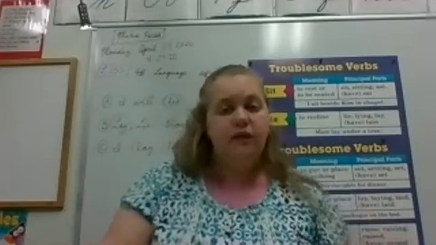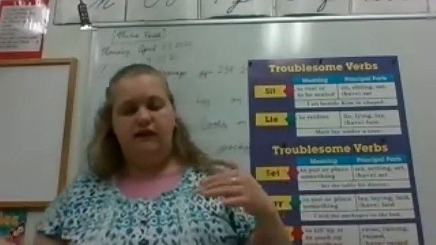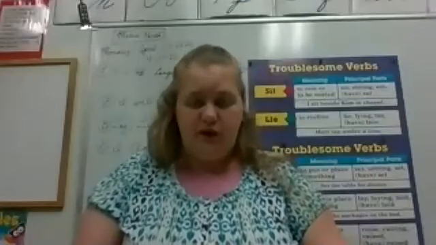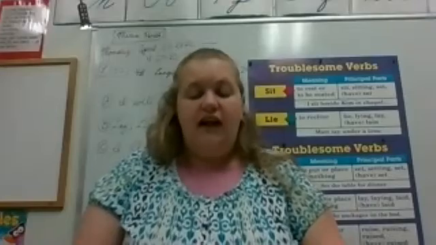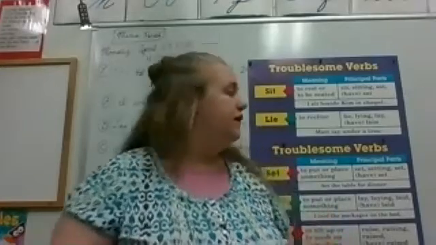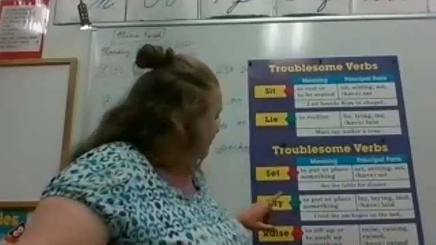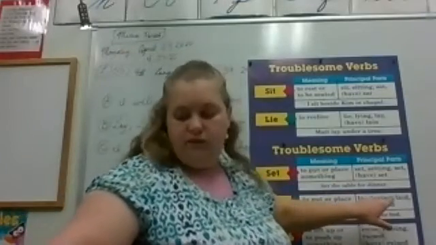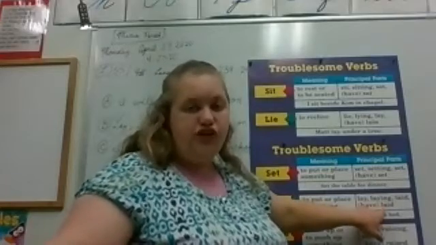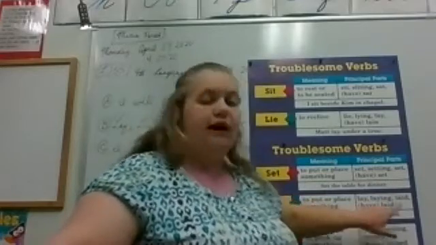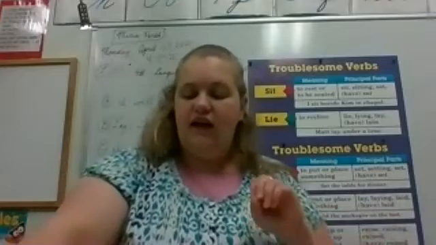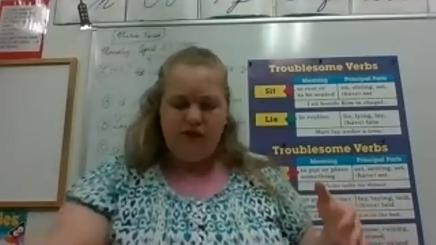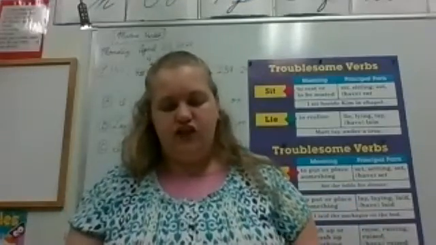Okay, so are we putting or placing or are we reclining in this sentence? Well, it sounds like we're putting or placing, so what would we be putting or placing? The sheet. And it's got has in there, so which one would it be? Because we're putting and placing, so we're going to do lay, and we're going to do have, you're just going to write laid because has is already there, so you don't need to write have or has, you just need to write laid there. Mary has laid a sheet of paper on each desk. Okay? And you're just going to do through number 10. We're going to finish that page tomorrow.